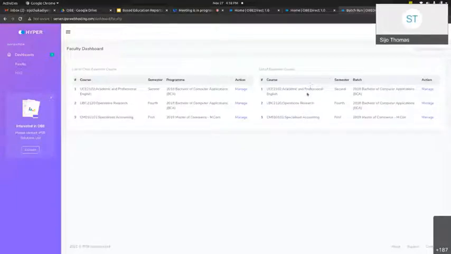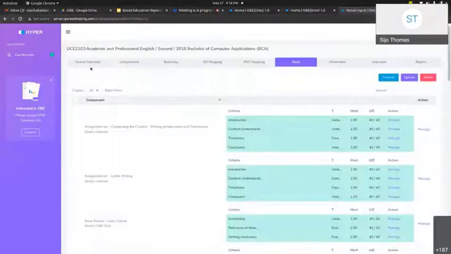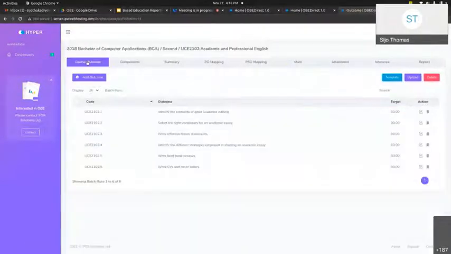These are the two categories of roles, and we will go with the administrative examiner role. In this software, the basic interaction starts with uploading or feeding the course outcomes.